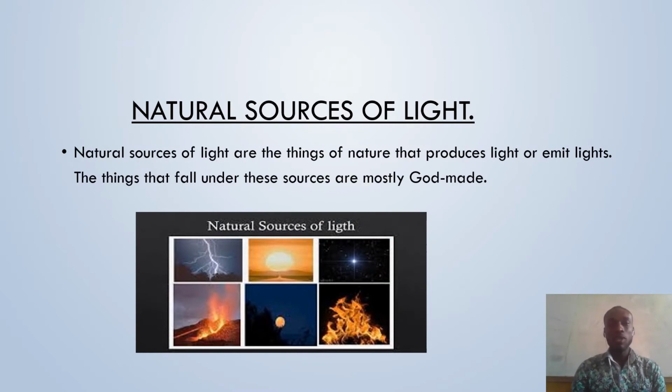First, let's take a look at natural sources of light. Natural sources of light are the things of nature that produce light or emit light. The things that fall under these sources are mostly God-made. So anything that was created by God, which gives out light or which emits light, can be termed as a natural source of light.